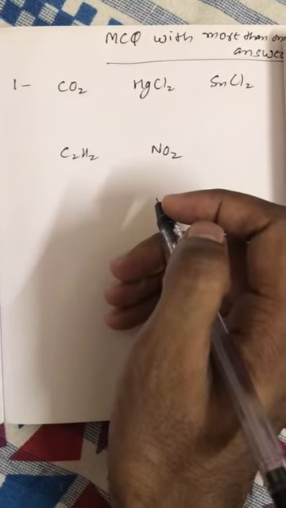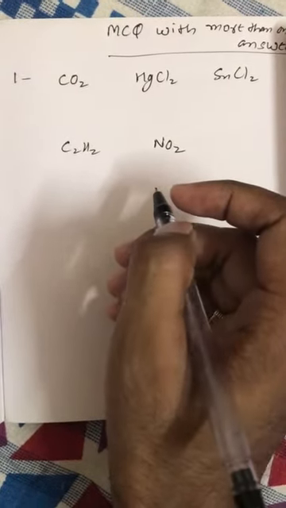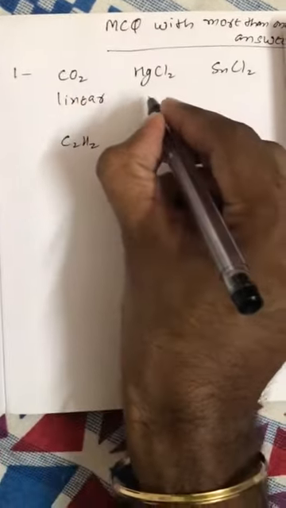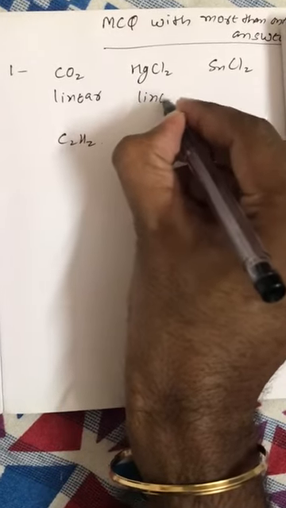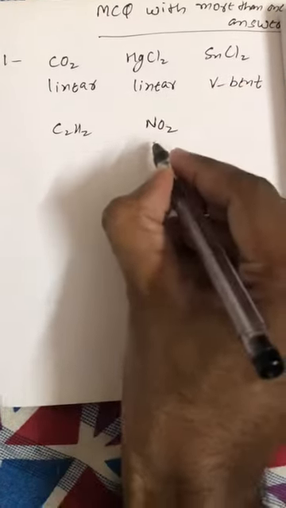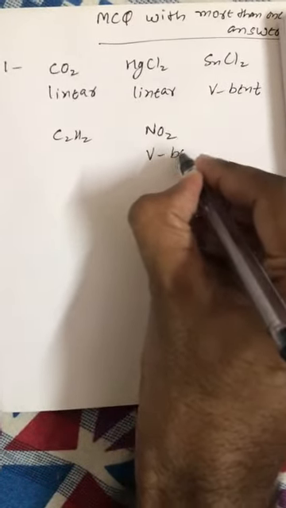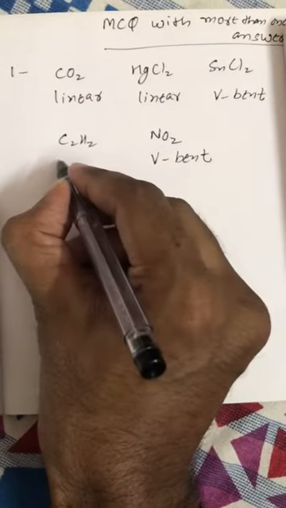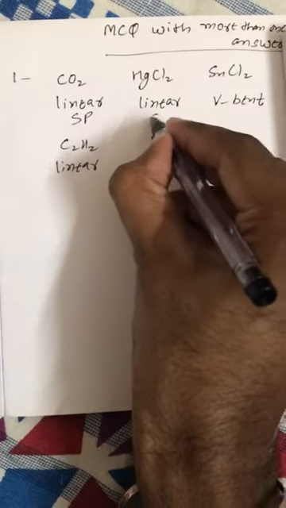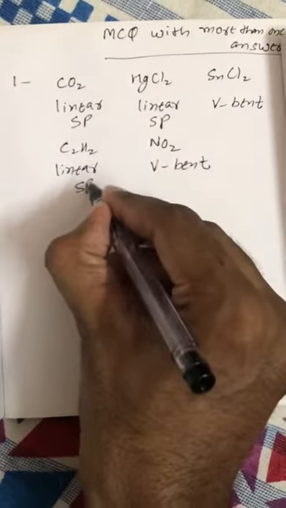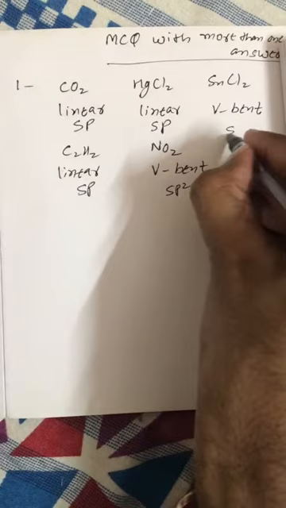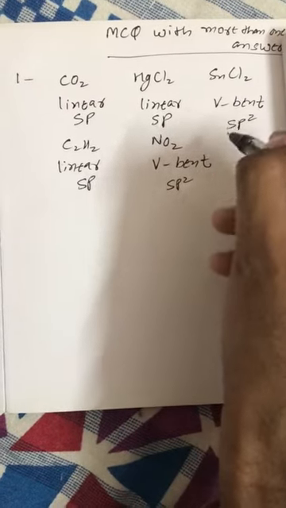MCQ with more than one answer correct. So question number 1: CO2 is linear, HgCl2 is also linear, SnCl2 is V-bent, NO2 is also V-bent, C2H2 is linear. Because hybridization in CO2, HgCl2 and C2H2 is sp, while in SnCl2 and NO2 it is sp2, and both have one lone pair.